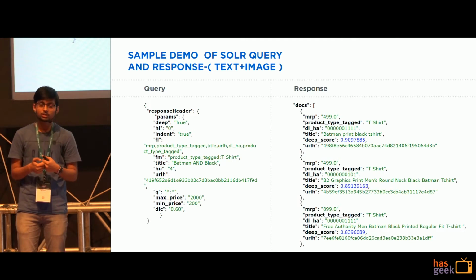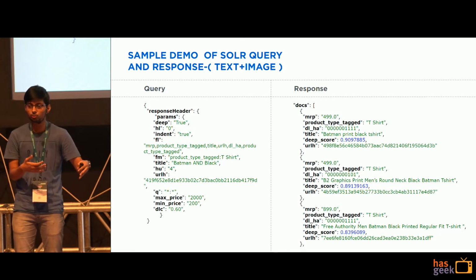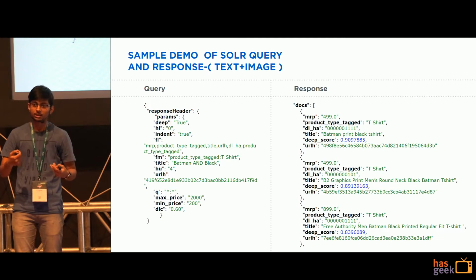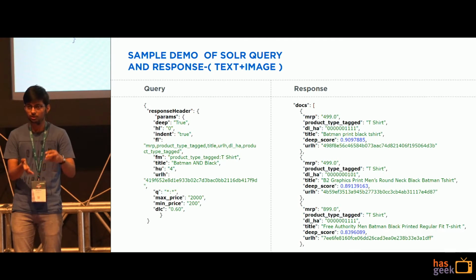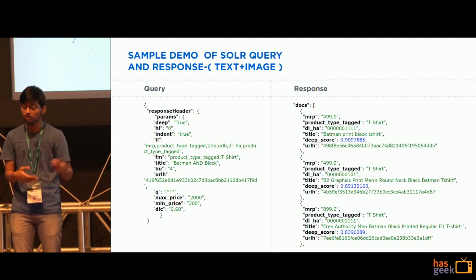No, it's not necessary. So what we do, we identify if suppose two persons are present in a given image. We basically identify the person itself. We identify the clothing part, and we extract these images separately. We have an object detection mechanism which gives us a score of how confident the model is for a given clothing part. So we can index both of these features together into Solr.